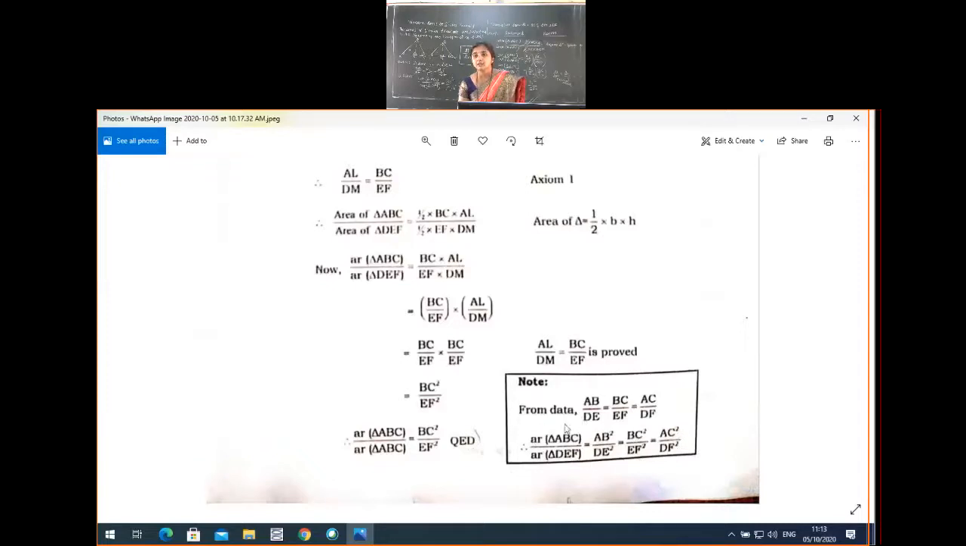So the areas of similar triangles are proportional to the squares of the corresponding sides. These are the corresponding sides now, but here squares of the corresponding sides. Got the idea of areas of similar triangles now? Yes. So don't go anywhere.